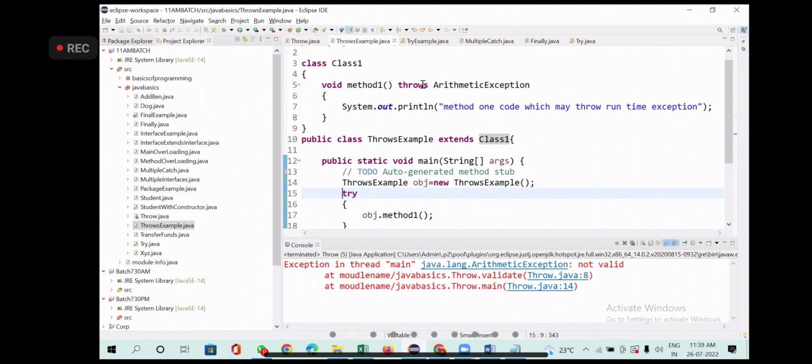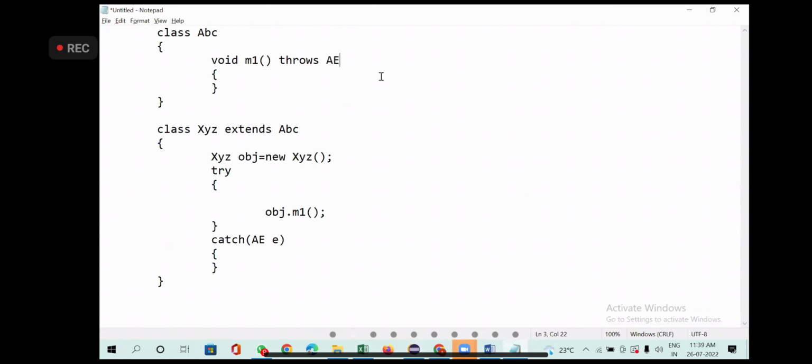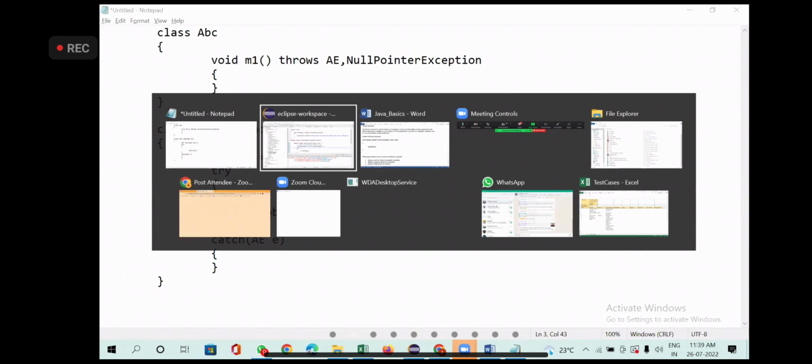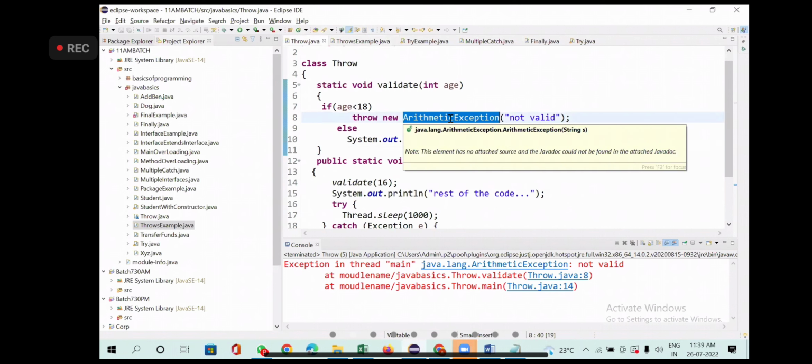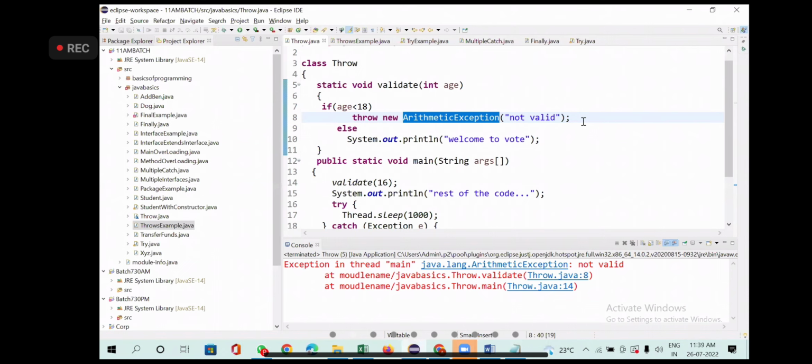When I say throws, I can declare multiple exception types here. I can mention throws arithmetic exception, or I can also mention, comma separated, null pointer exception. Throws can declare multiple exceptions, but throw can use only one exception. You can throw only one exception. You cannot say arithmetic exception, comma, null pointer exception. You cannot do that.